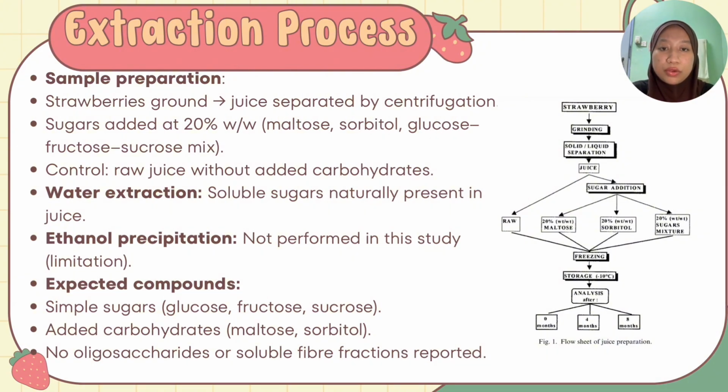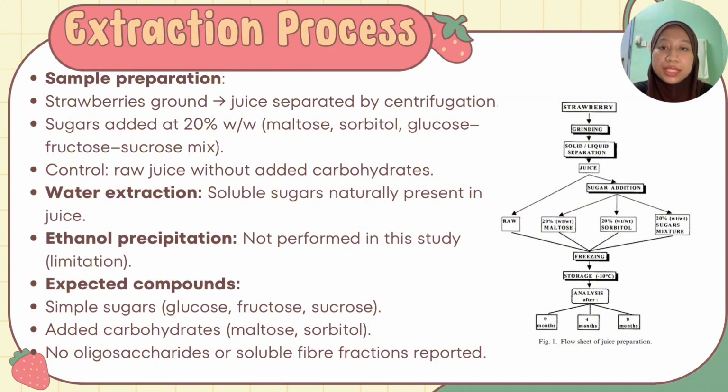Now, in terms of extraction, the soluble carbohydrates were naturally present in the juice and could be considered part of the water extraction fraction. However, unlike some studies, this research did not include ethanol precipitation to isolate soluble fiber or oligosaccharides.